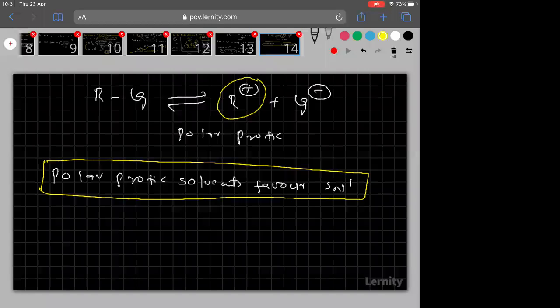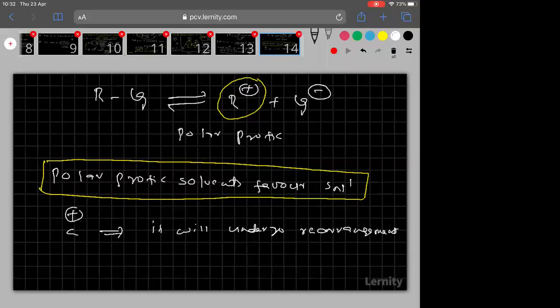In the starting, in the preparation methods, I told you, whether remembered or not, I don't know. Once again, I want to remind you, whenever carbocation is formed, it will undergo rearrangement. No doubt. What is the need of rearrangement?